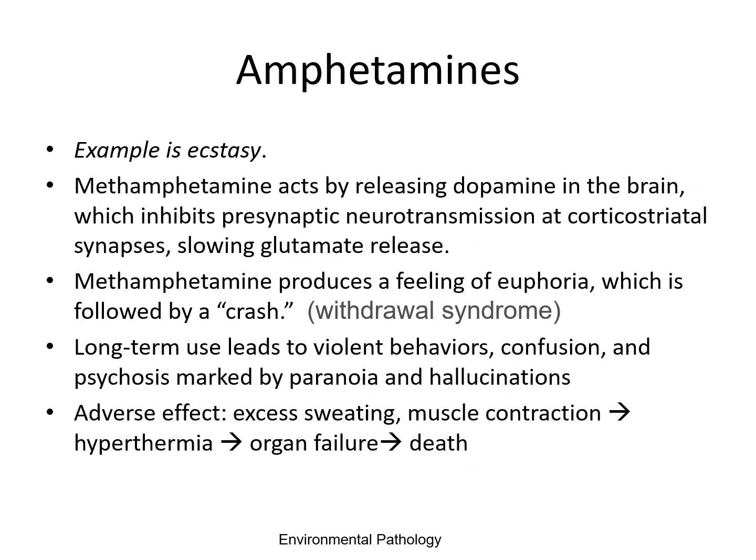One of the examples of amphetamine is ecstasy. It acts by releasing dopamine in the brain, which inhibits presynaptic neurotransmission at the corticostriatal synapse, slowing glutamate release. This produces a feeling of euphoria, which is followed by a crash or withdrawal syndrome.